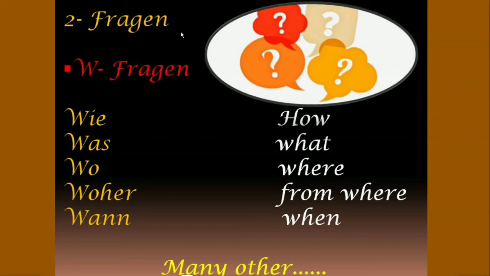Second is Fragen, which means questions. The first part of Fragen is W-Fragen, which means W questions. For example, wie, which means how, was, which means what, wo, which means where, woher, which means from where, wann, which means when, and many more.